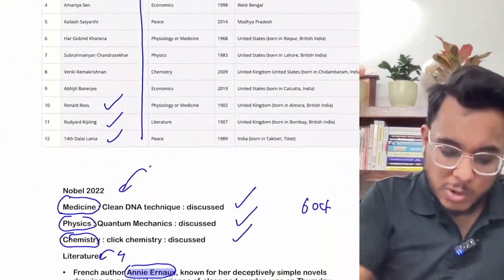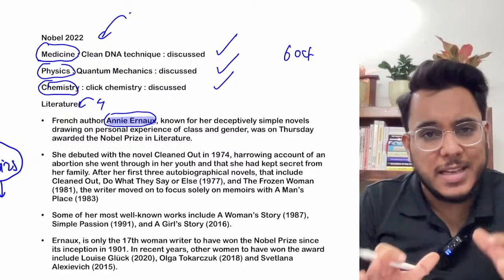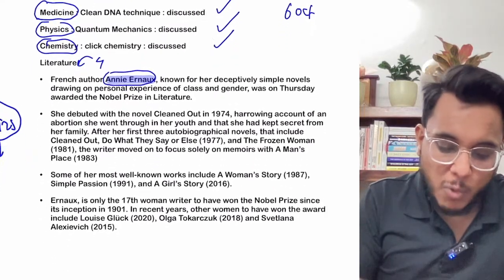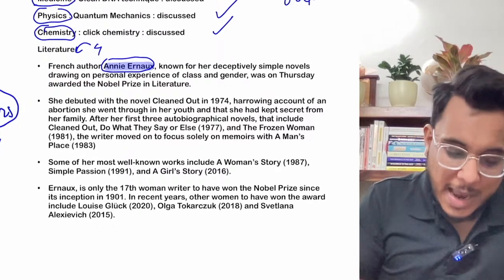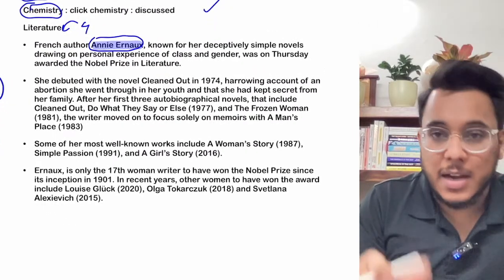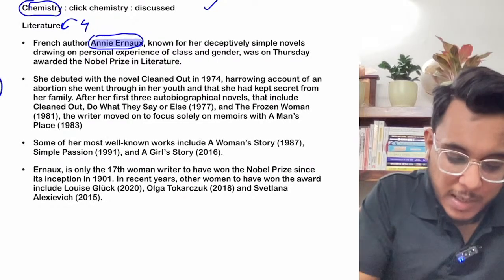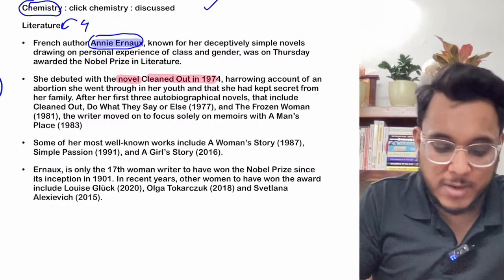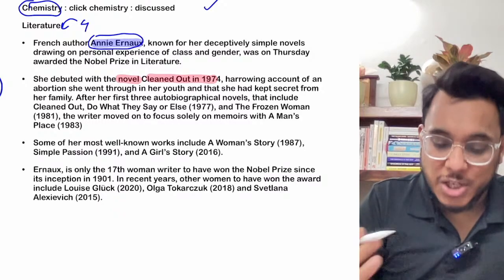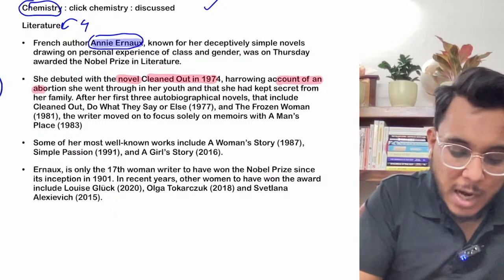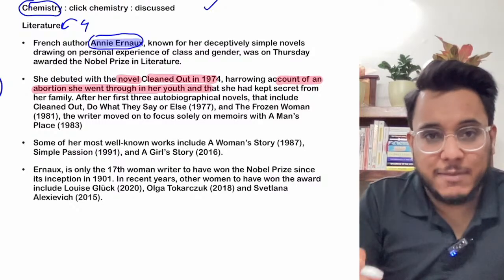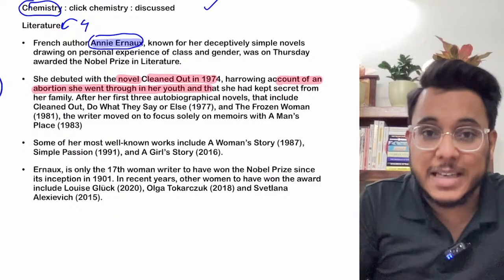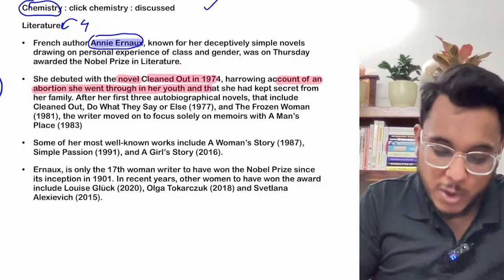Moreover, she has also written novels which are very simple kind of novels. For that also she has been recognized. Now when we talk about Annie Ernaux, she started her writing career with a novel named Cleaned Out. This novel came out in 1974, and in it she wrote an account of the abortion that she underwent when she was young, and when abortion was not legal in France. So Cleaned Out was one of her novels.